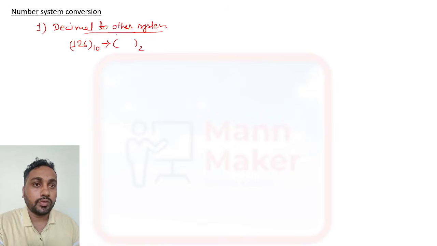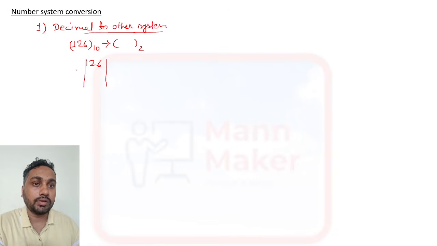So for decimal to other systems, you need to follow the division method. Division method means we have 126 here.